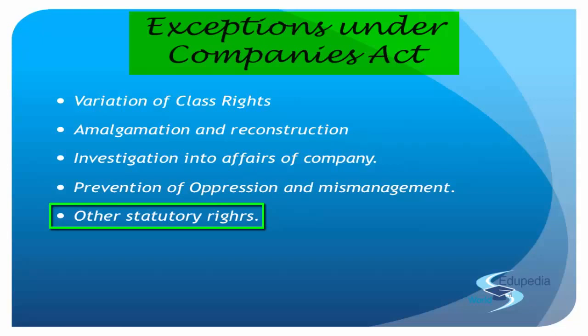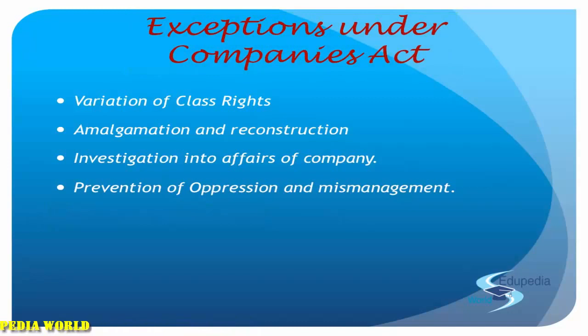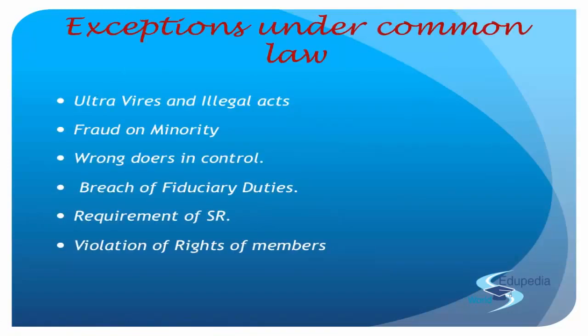And if any member wants the company to be wound up compulsorily, they can file a petition on just and equitable grounds, and then it is for the court to decide whether the winding up will be taken forward or not. So these are the exceptions that we have already noted in the common law, these 6, and in company law, these 5. We know that the majority rule is very general in the law, but it doesn't always take advantage. There have been limitations, checks and filters in place to help the minorities as well.